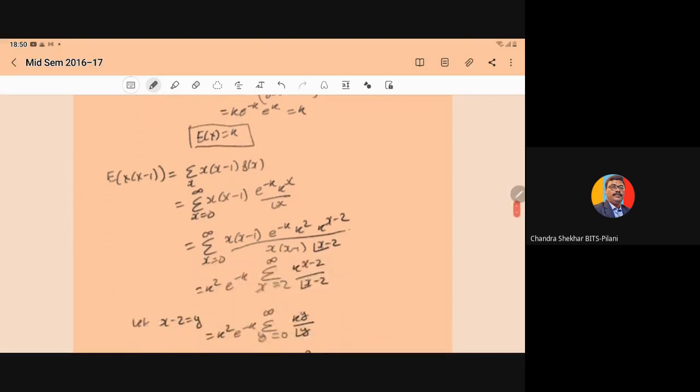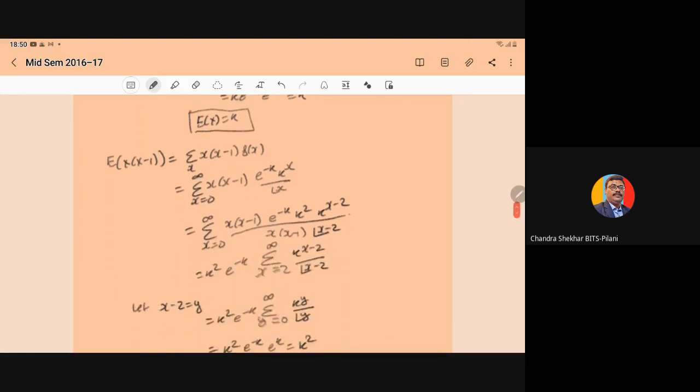Then, for deriving the variance, first we compute the expectation of x into (x-1). What is the basic formula? Summation over x into (x-1) into f(x).